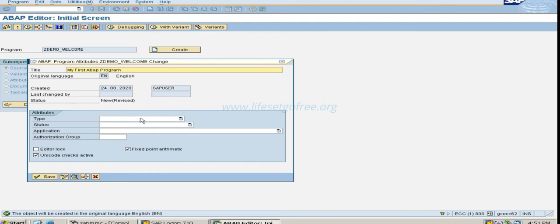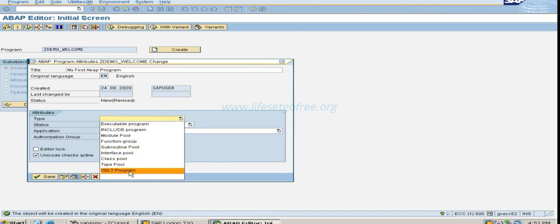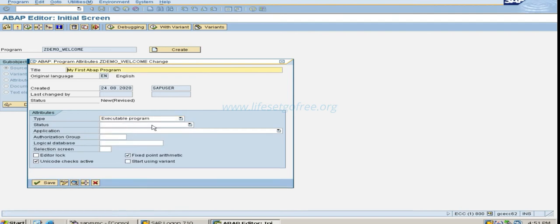and then here there will be different types of programs that you will learn in the coming sessions. For the time being, our first program type is executable program. Just choose this one. That means we will be developing an executable program. Here you just need to give the title and select executable program and then click save.